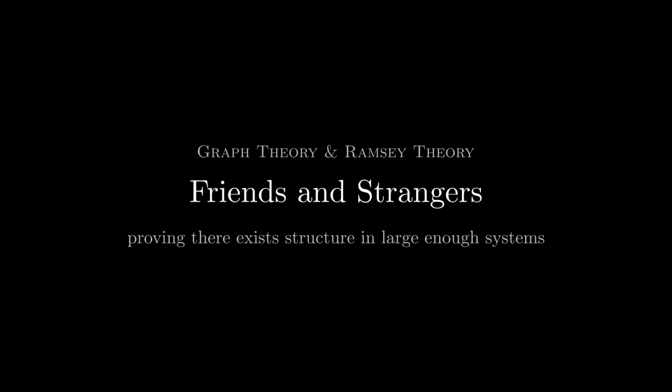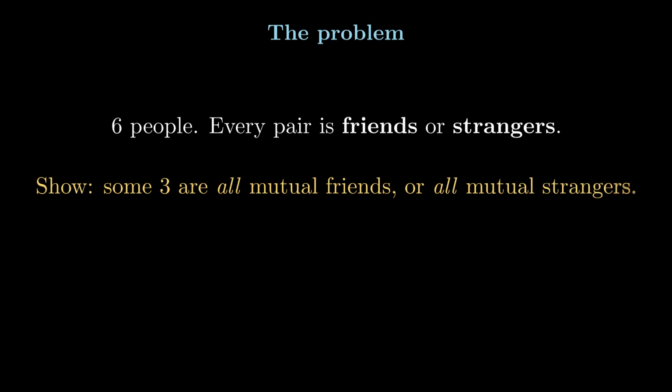In this video, we will take a look at some graph theory and Ramsey theory by proving that there exist structures in large enough systems. Here's the exact setup. There are 6 people at a party, and every pair is either friends or strangers, with no in-between. We must find 3 people who are all mutual friends, or 3 who are all mutual strangers.